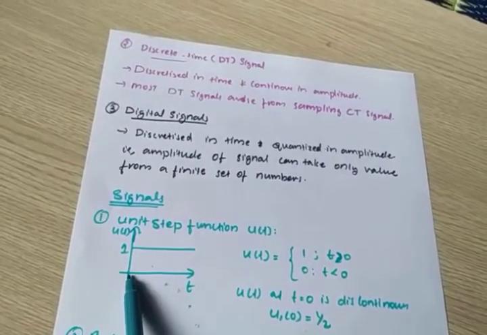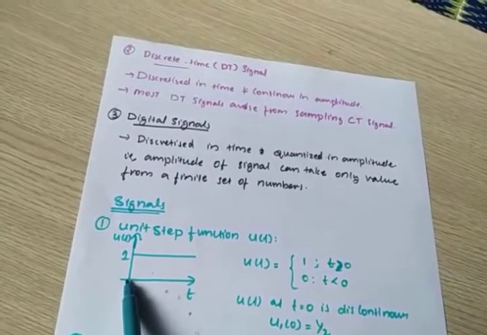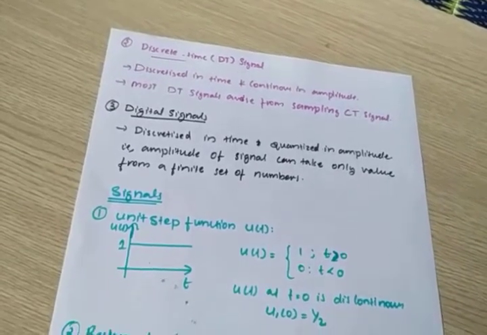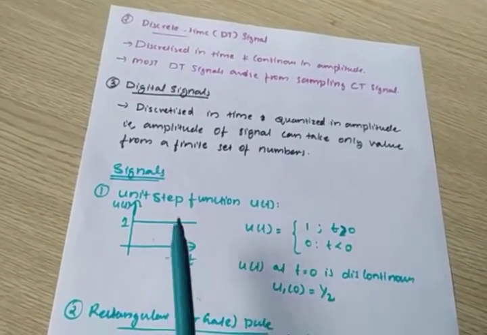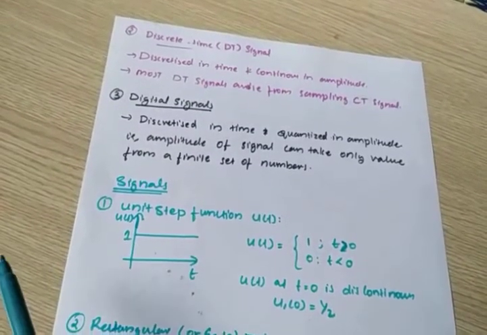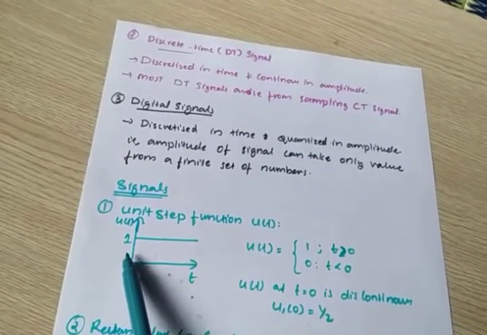What about at t equal to 0? At t equal to 0, it varies from 0 to 1, which means a discontinuous amplitude. It is not 0 and not 1.